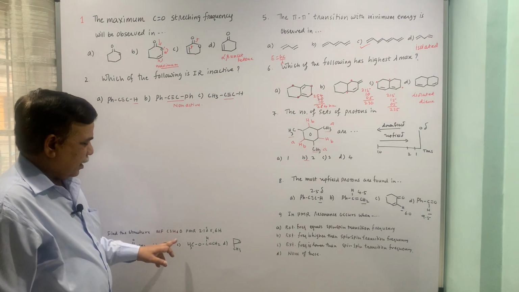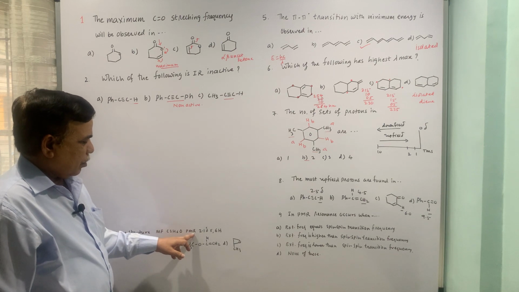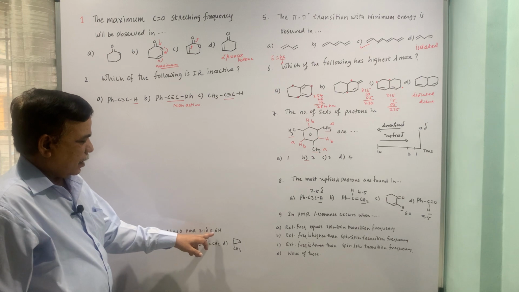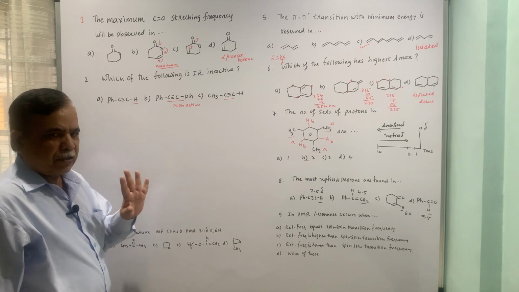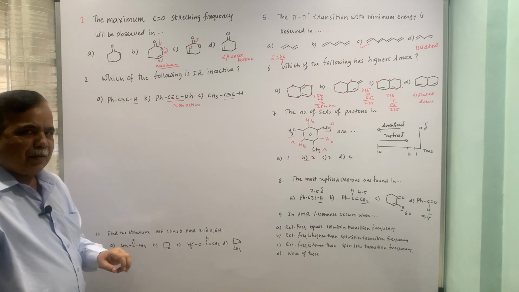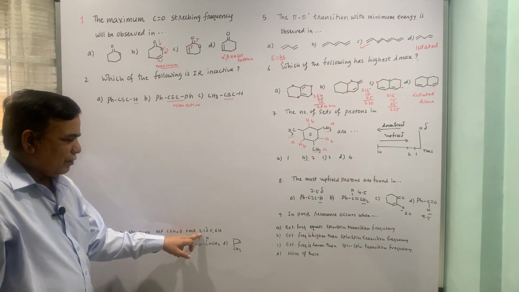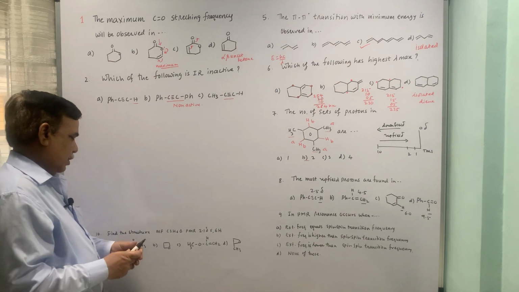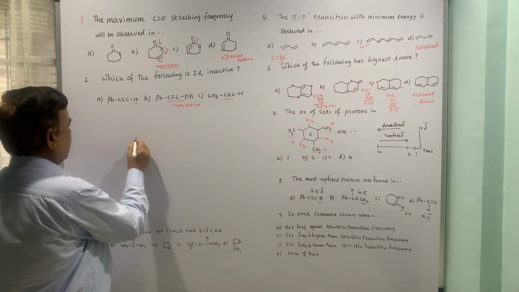Molecular formula C3H6O, proton NMR, delta value 2.1 delta, singlet, 6 hydrogens. That means all 6 hydrogens should be chemically equivalent, but they should also have the chemical shift value of 2.1 delta. Now let us talk about all these compounds.